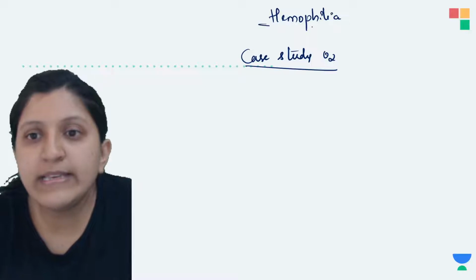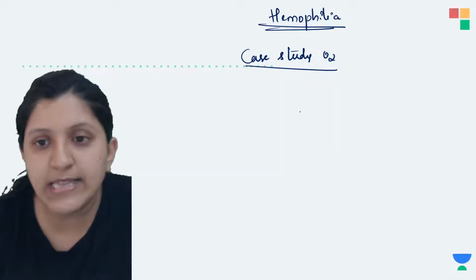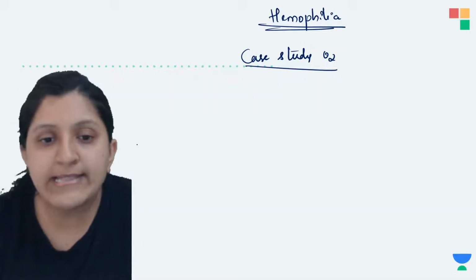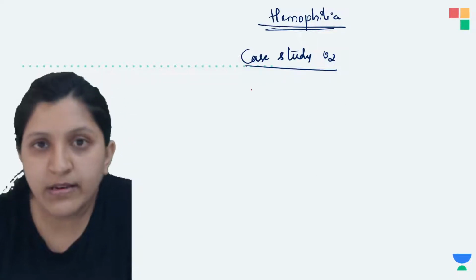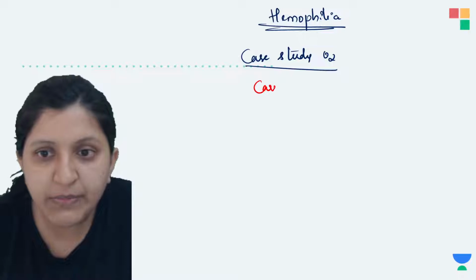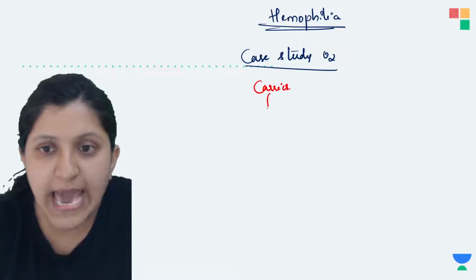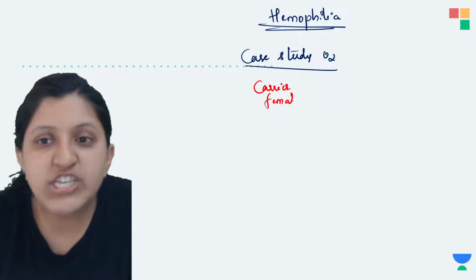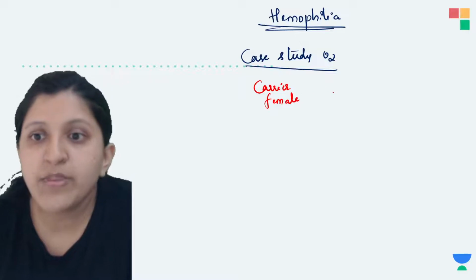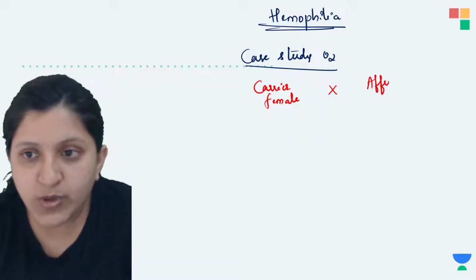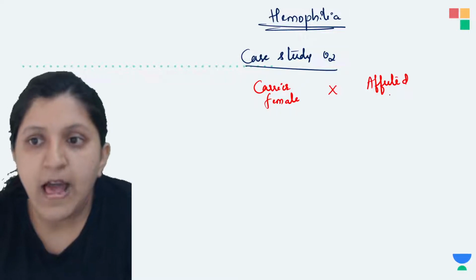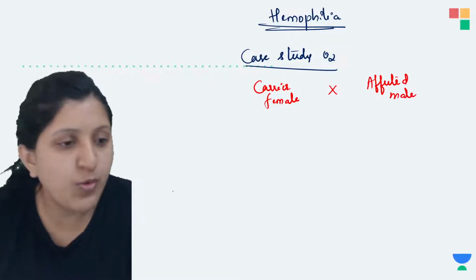In this case, let's take two examples again. There is a carrier female who is not showing any symptoms. She is going to marry an affected male. So what are their chromosome numbers?